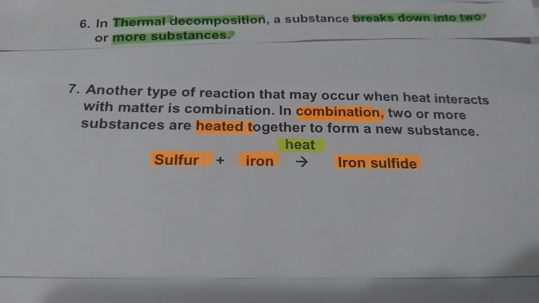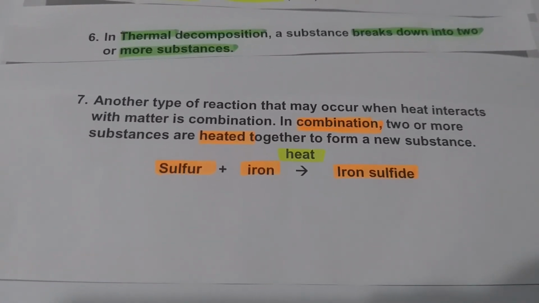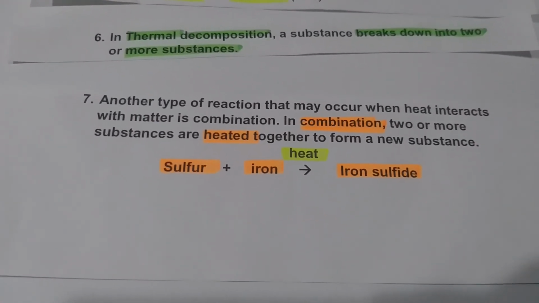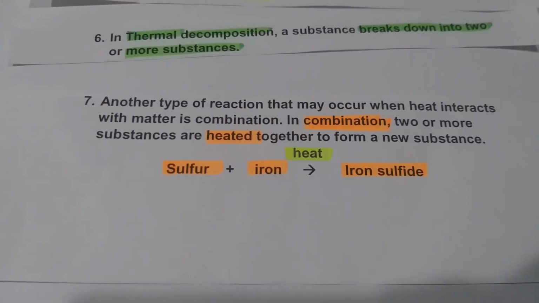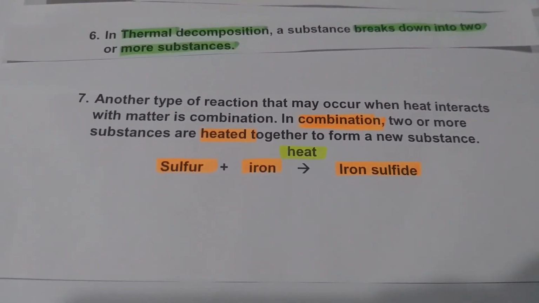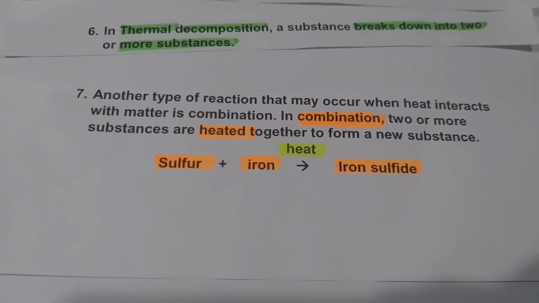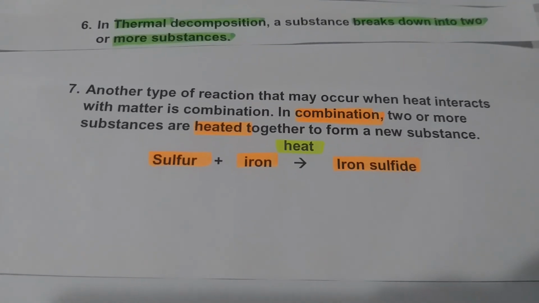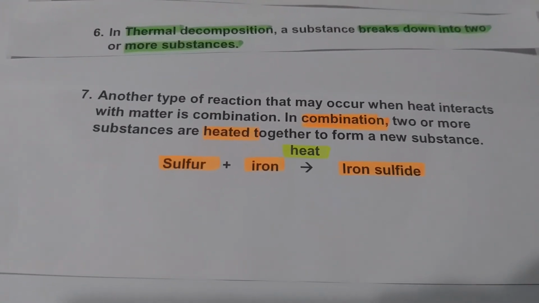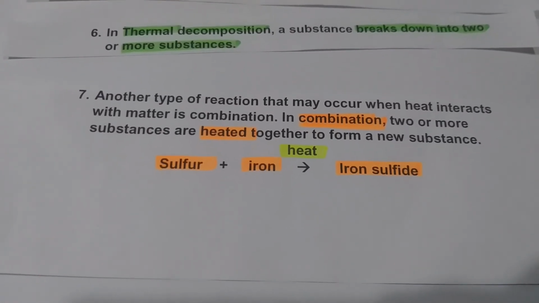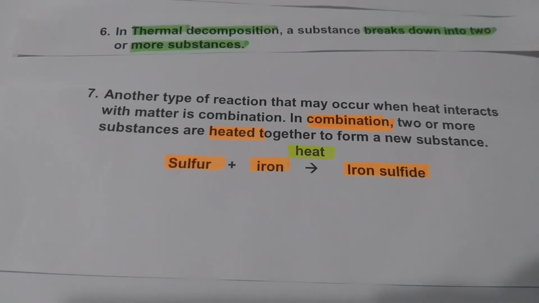I can show this reaction in the chemical laboratory when we meet in the science lab. What happens is, when sulfur is heated with iron powder, you get iron sulfide. Sulfur is an element, iron is an element. When we heat these two elements, we get a compound, iron sulfide.